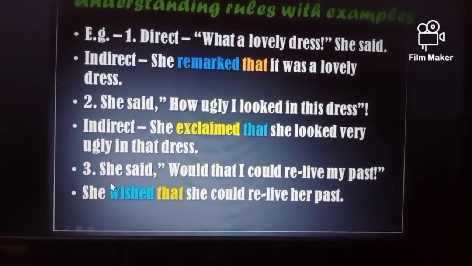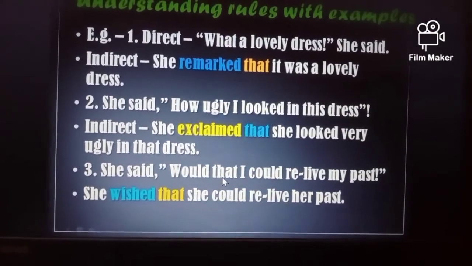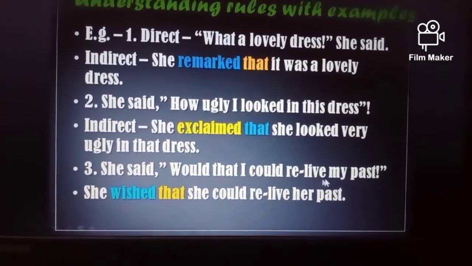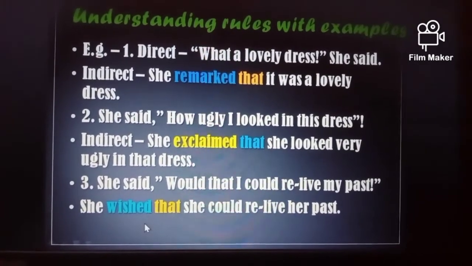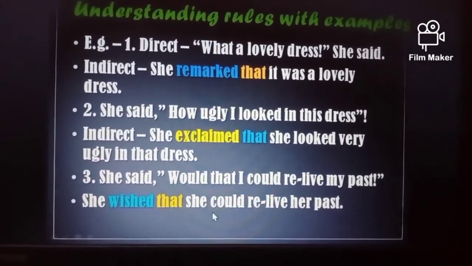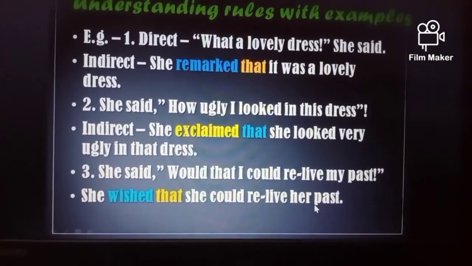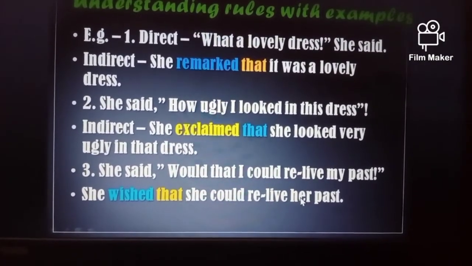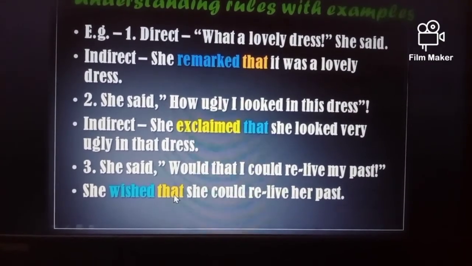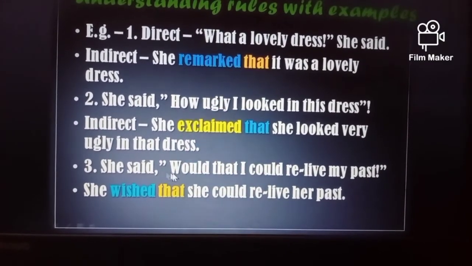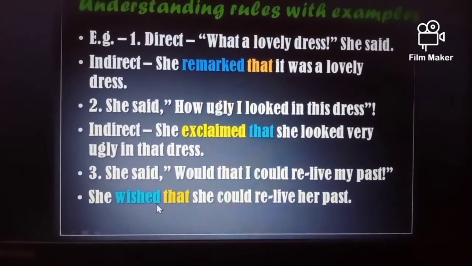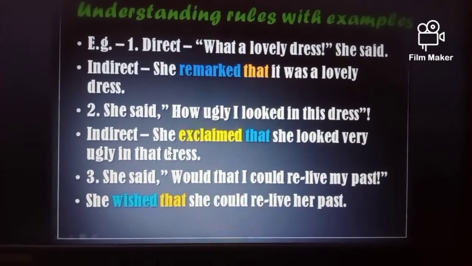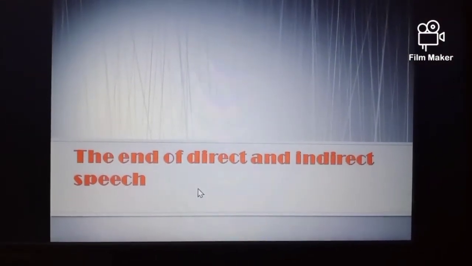And the last sentence: she said, "Would that I could relive my past." So here she wished for something, that is, she could relive her past. My past becomes her past, the conjunction is that, and as it is a wish, we have used the reporting verb wished. So these are the changes you need to follow while converting exclamatory and imperative sentences.